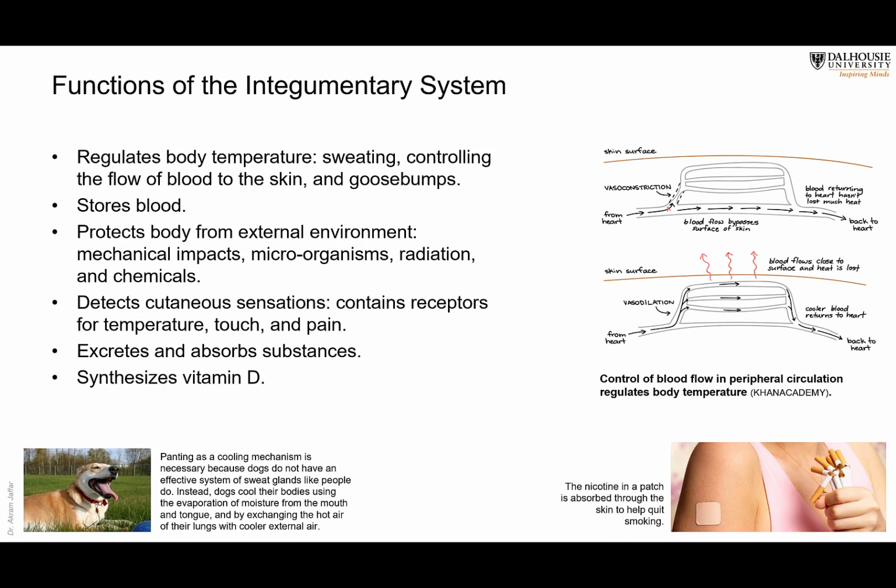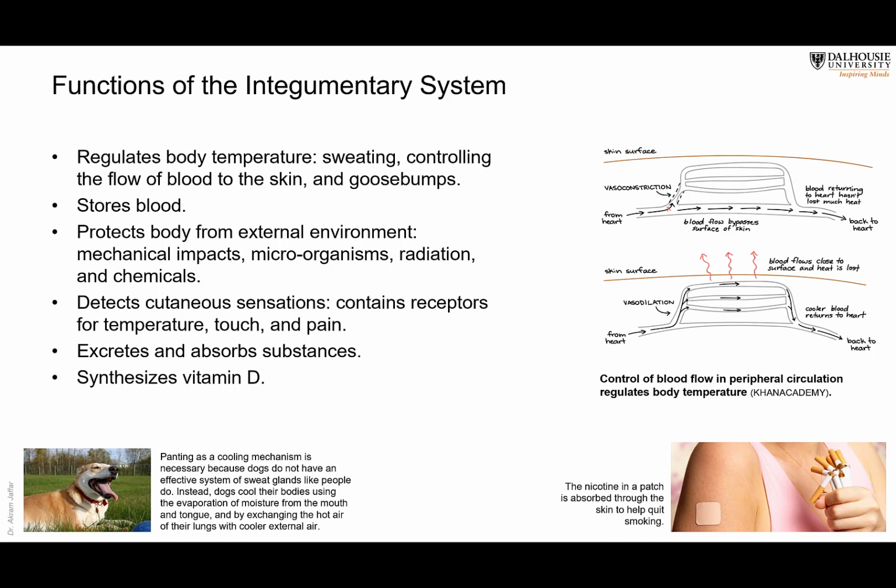Functions of the integumentary system. It regulates the temperature of the body by several mechanisms. Sweating is perspiration through the sweaty glands. They control the blood flow through the skin. I'm sure you have noticed, if you are practicing in the gym, that your superficial veins become distended, unlike in cold weather, when you cannot see your superficial veins under the skin.